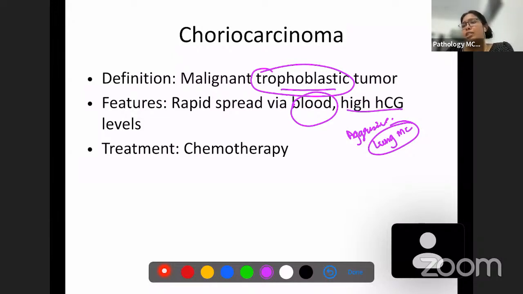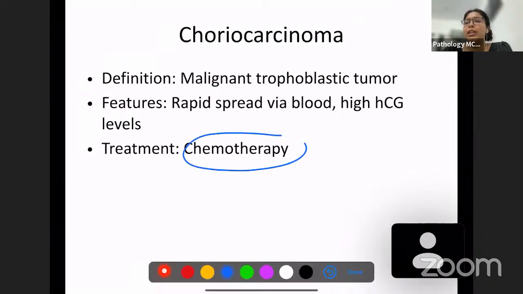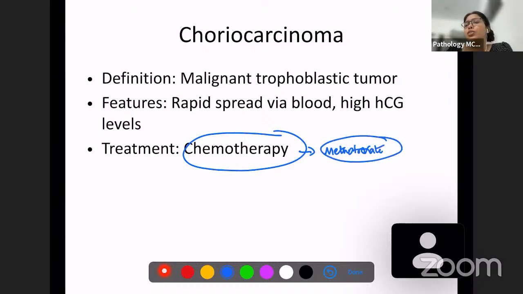High levels of HCG, very logical, because it is a trophoblastic tumor, and trophoblast is going to produce HCG. High levels of HCG in choriocarcinoma. Treatment is chemotherapy. Remember, this is one tumor where you can give chemotherapy and actually see some results. So, you can give methotrexate as a chemotherapeutic agent in choriocarcinoma.